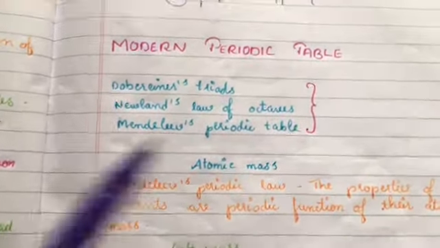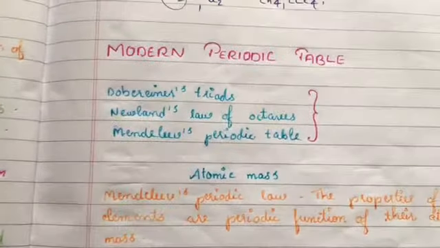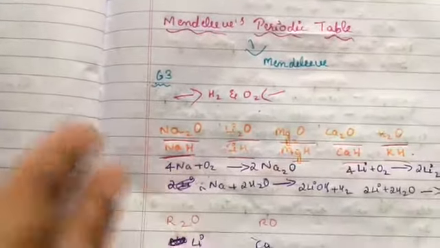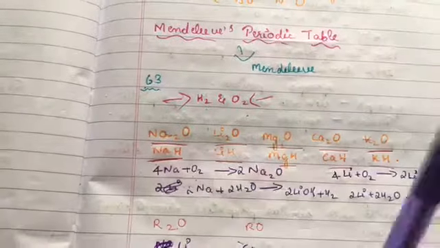Let us explore the modern periodic table. In the previous few sessions, I have taught you about the periodic table, that is Mendeleev's periodic table, as well as Dobereiner's triads and Newlands' law of octaves. By now you will be very familiar with the periodic table as well as Mendeleev's periodic law.